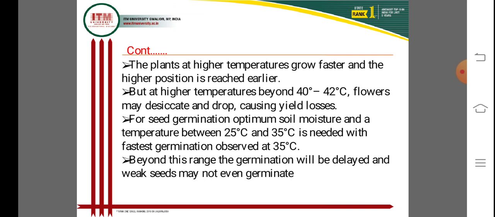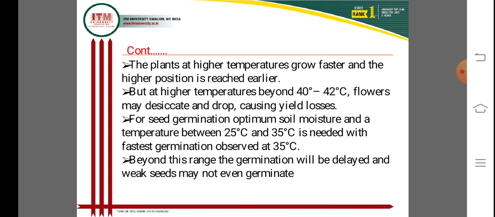Plants at high temperature grow faster and reach the higher position earlier, but at high temperature beyond 40 to 42 degrees centigrade, flowers may desiccate and drop, causing yield losses.